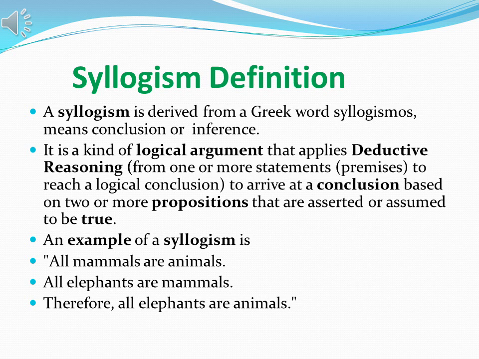So syllogism is basically deriving a calculation or an inference from two premises which are assumed or asserted to be true. An example of syllogism is: all mammals are animals, all elephants are mammals, therefore all elephants are animals. So the first two are the premises or the true propositions, and the third one is the calculation. This is called a syllogism. So this is the definition and an example of syllogism.